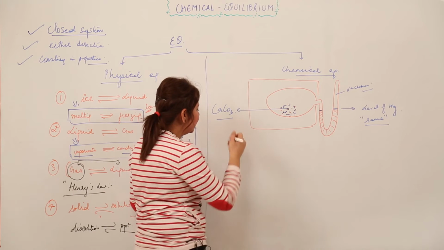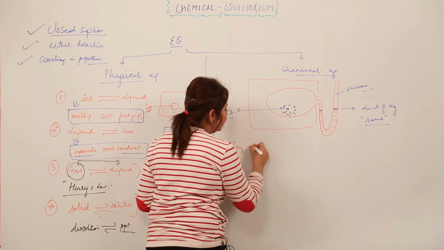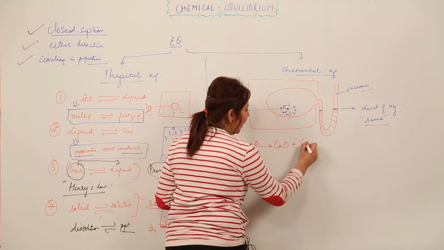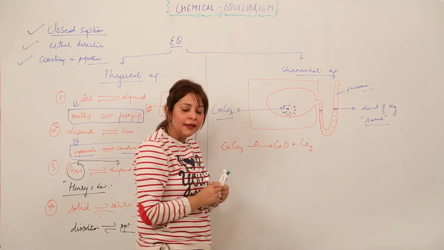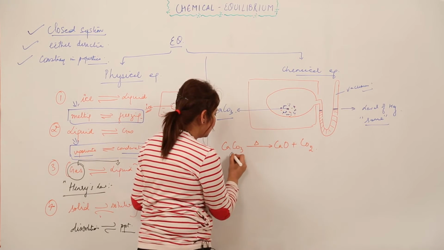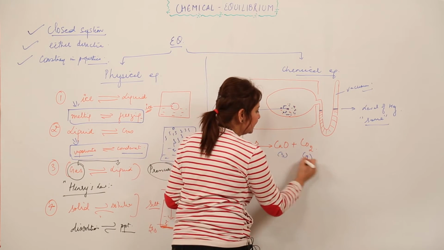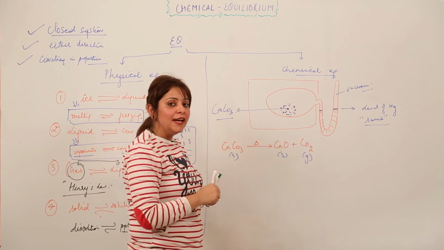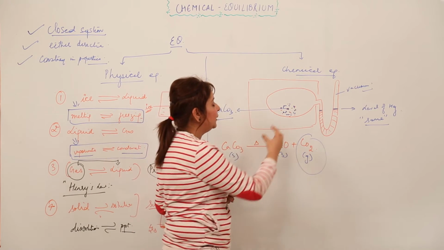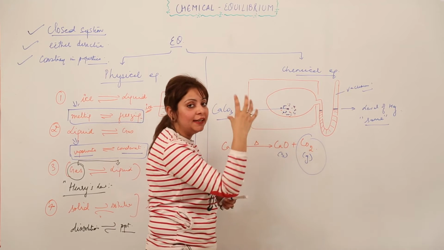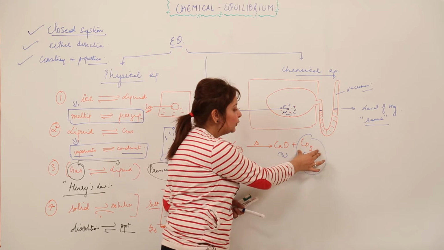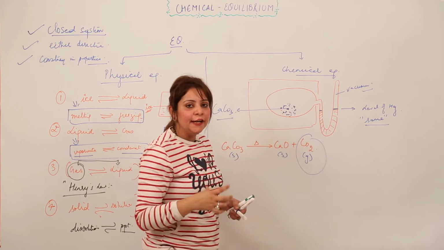We'll get to see that this CaCO3 has a tendency to get decomposed, right? So at a certain temperature, it decomposes to form calcium oxide and carbon dioxide, right? And as we know, gases exert pressure. In this case, this is solid, this is again solid, and this is gas. So the pressure will only be due to this carbon dioxide, right? When this CaCO3 gets decomposed, that means it is converted into CaO and CO2, this CO2 being a gas will exert a certain kind of pressure.